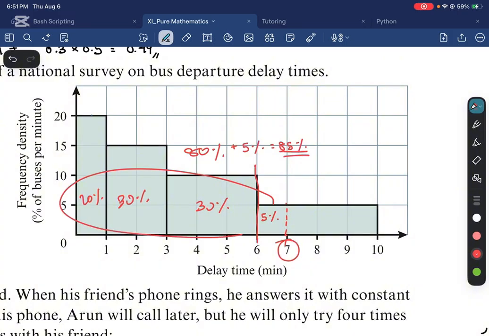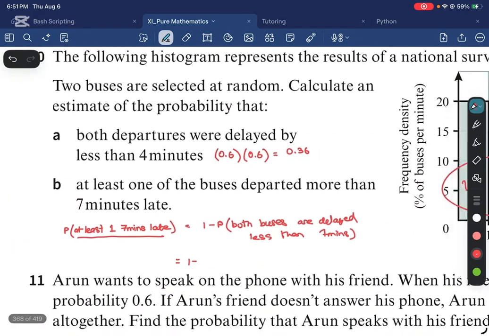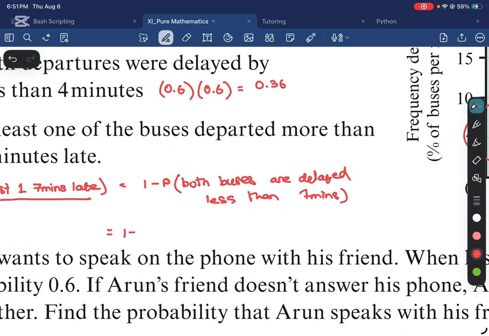If you add all the numbers here. All right, so the probability that a bus is delayed by less than 7 minutes is 0.85, and I need this to happen for both buses. So if you solve this, you're going to get the answer, which is 0.2775. All right, and we are done.